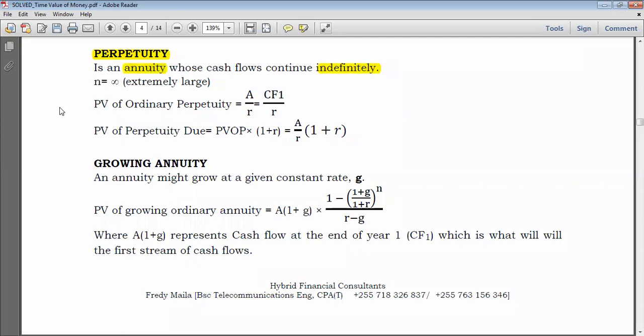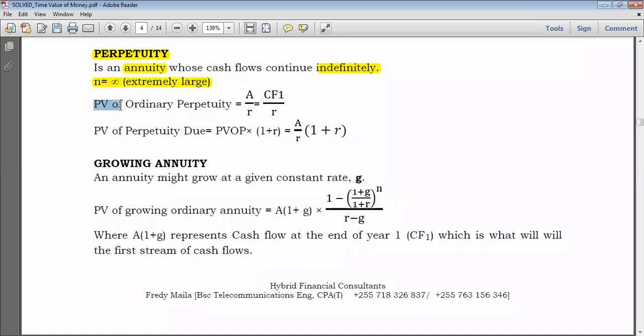By indefinitely, what do we mean? The number of periods equals infinity. Infinity means extremely large. So when speaking of time value of money, you always need to understand the present value as well as the future value. But here, you won't focus on the future value because since the perpetuity is received indefinitely, the future value will always be infinite too. So our main focus regarding perpetuity would be on the present value. So how do you obtain the present value?